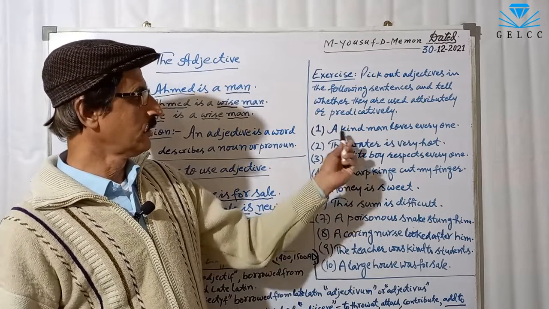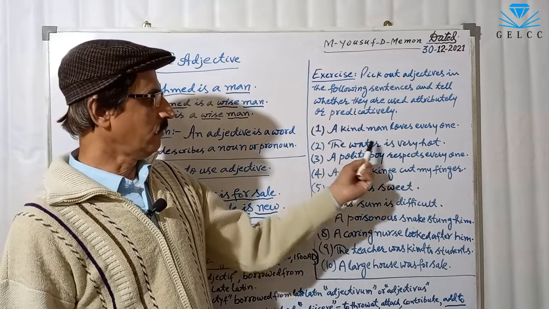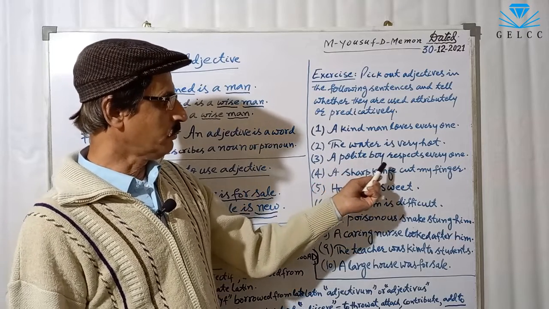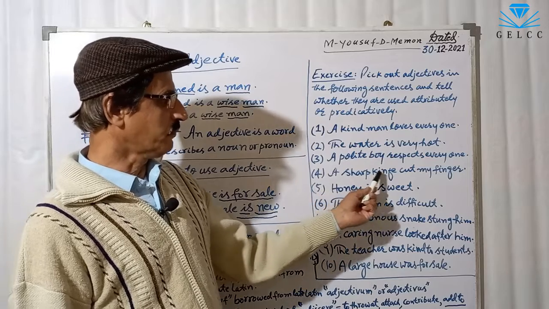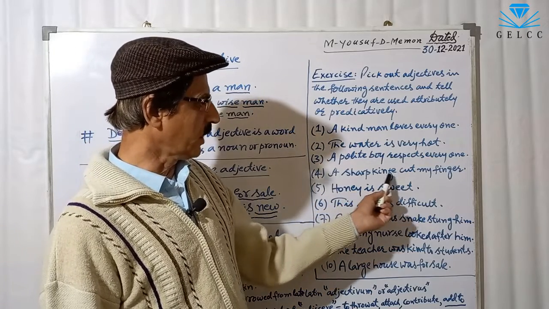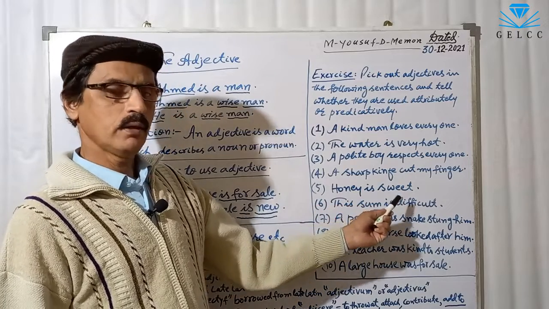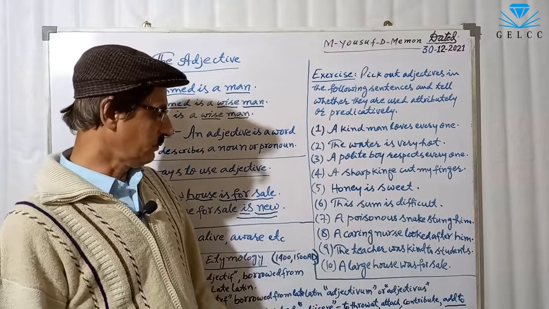First sentence, a kind man loves everyone. Second, the water is very hot. Third, a polite boy respects everyone. Number 4, a sharp knife cut my finger. Number 5, honey is sweet. Number 6, this sum is difficult.